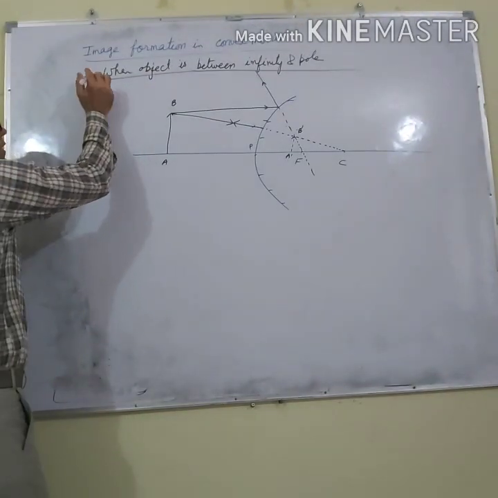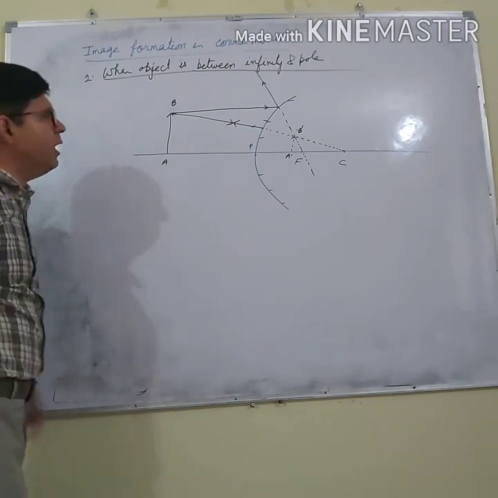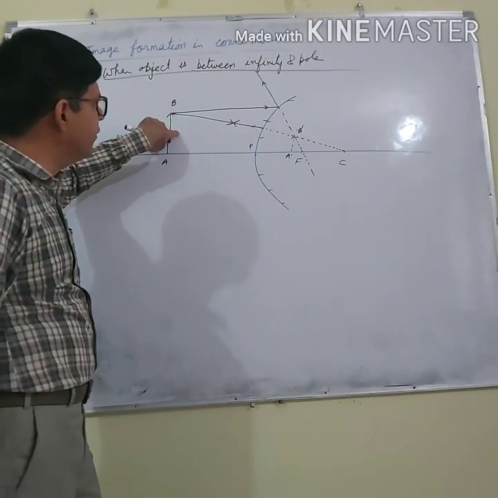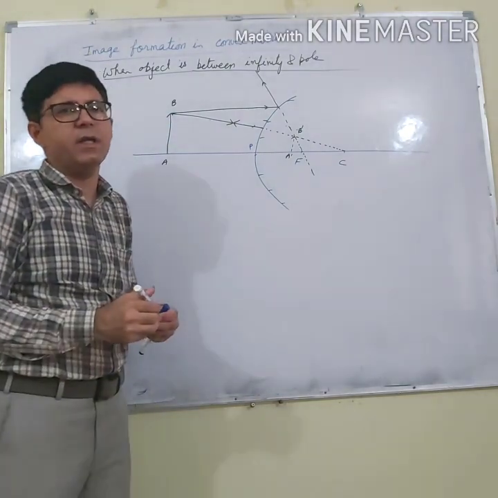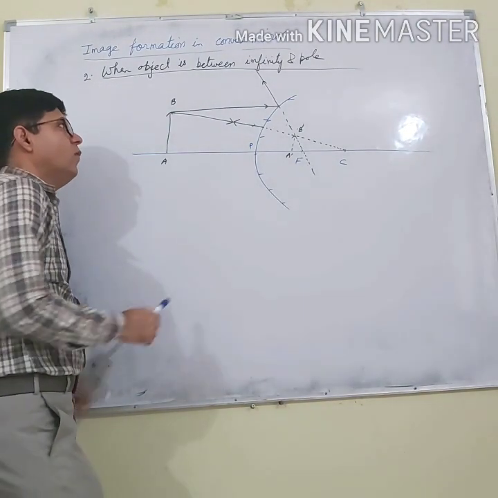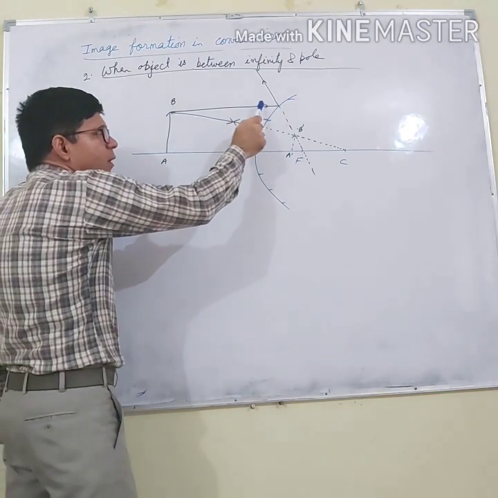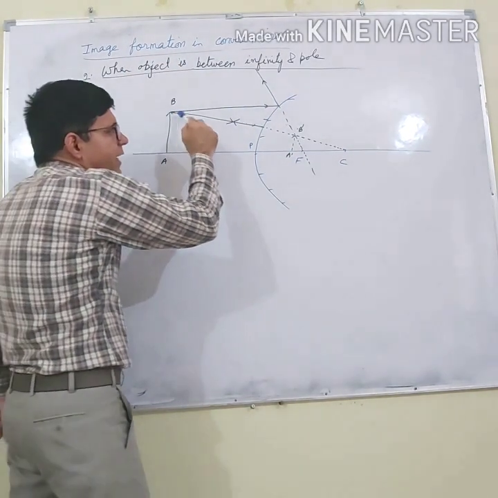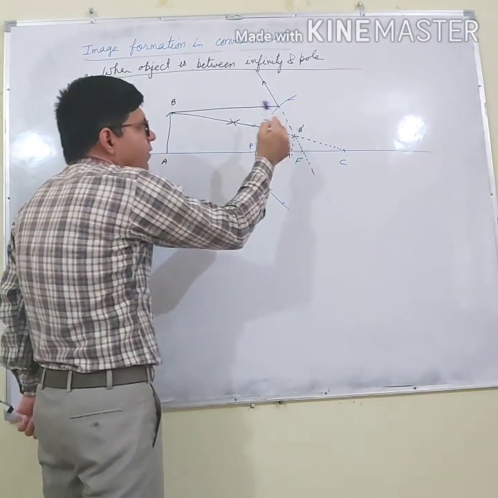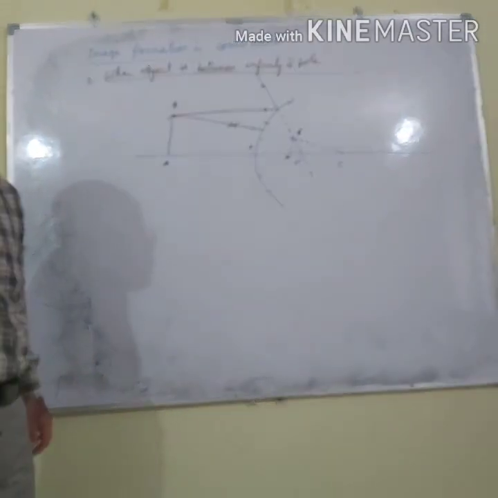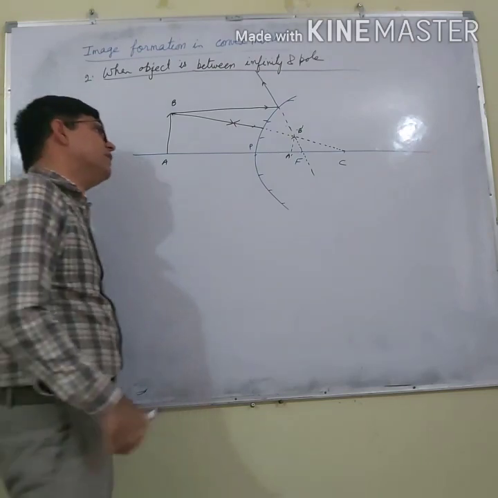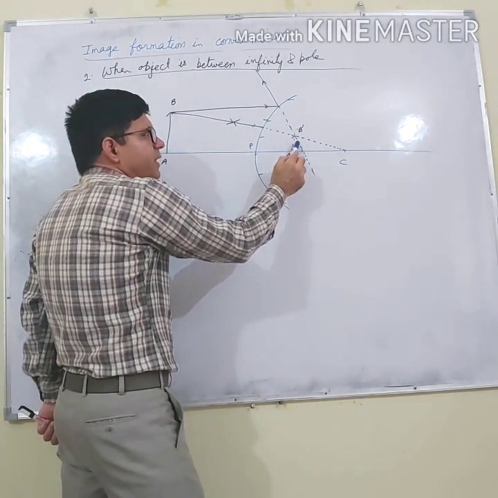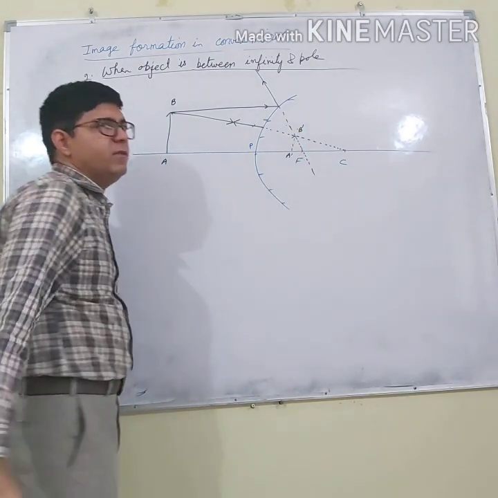So the second point is when the object is between infinity and the pole. How will we draw the image? Now for this, one ray is parallel to the principal axis, and it appears to pass through the focus. The second ray appears to pass through the center of curvature, but it gets reflected back. Wherever these two rays appear to meet, I will say that the image is formed.